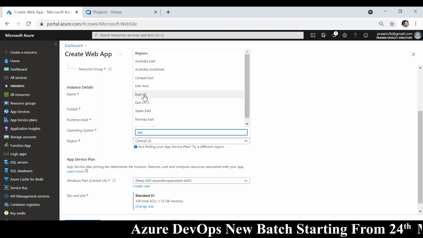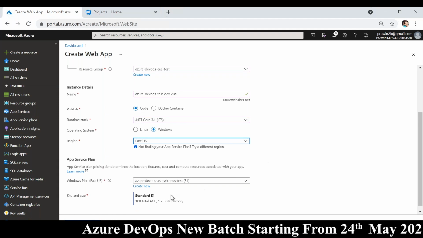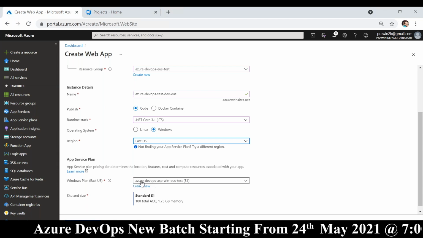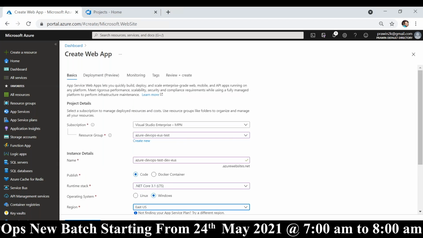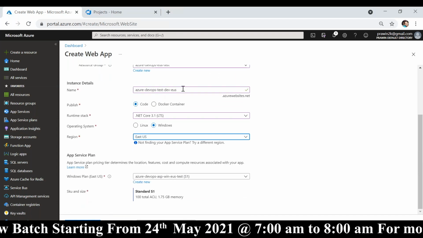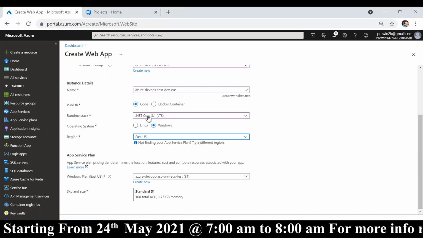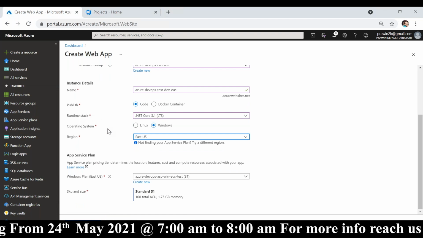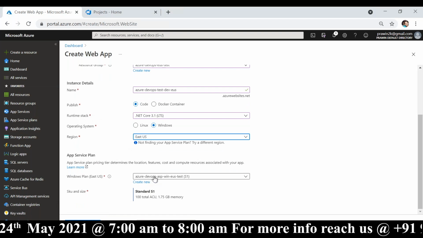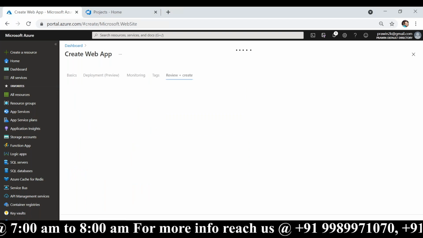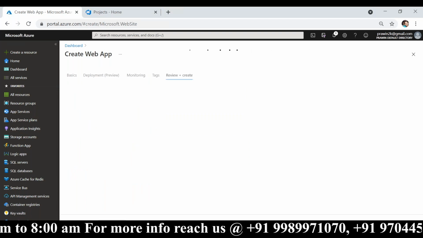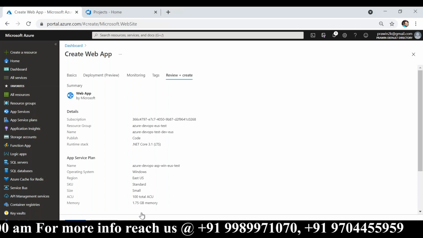We created our app service plan in East US. So now our app service plan is shown here. We are done. That's it. Provide a name, choose which platform or runtime stack you want, and choose the app service plan. Click on review plus create and click create. That's it.